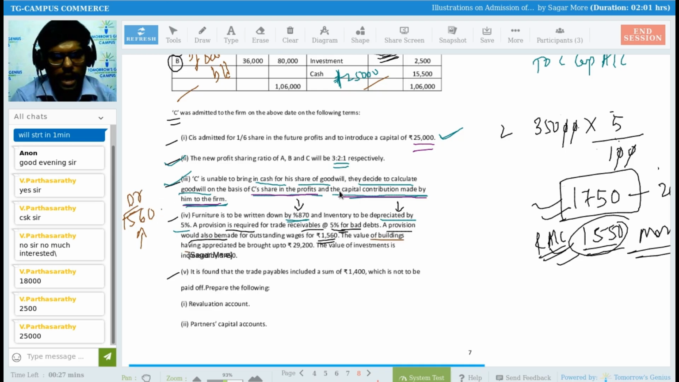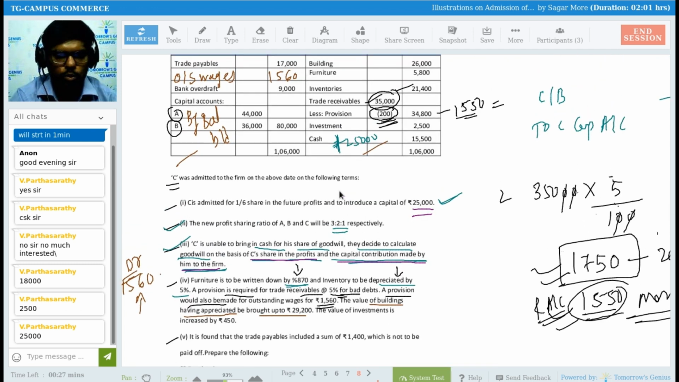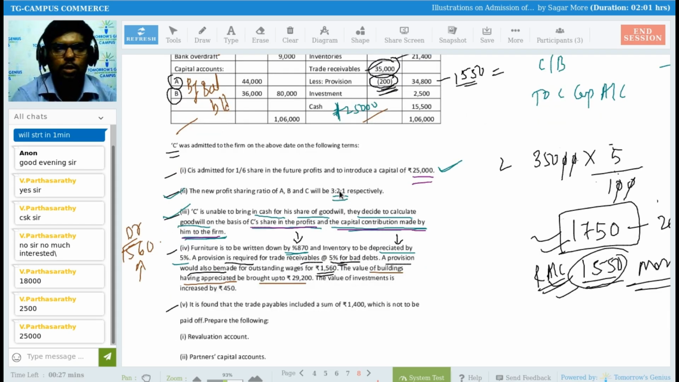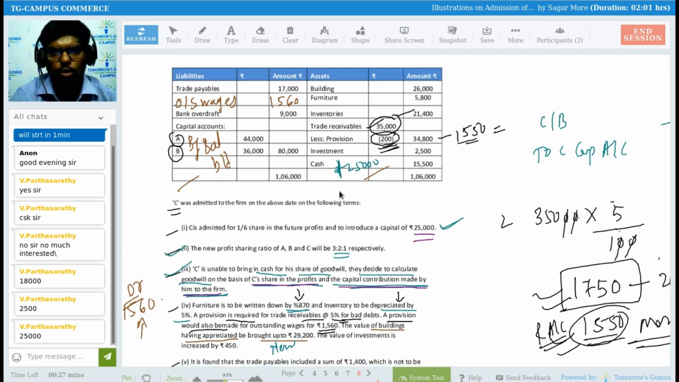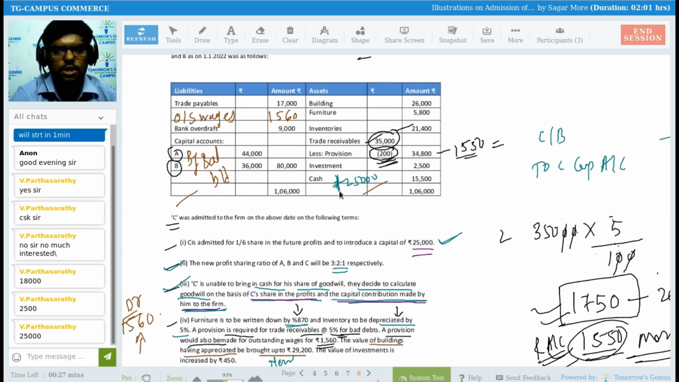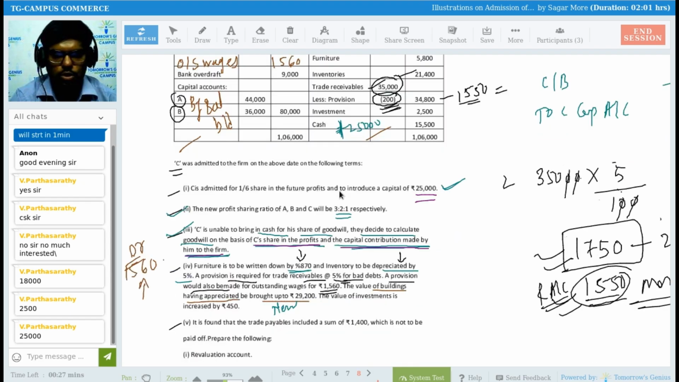Then, the value of building having appreciated be brought up to 29,200. Whenever it says up to, it's nothing but the new value, right? Once again, read: the value of building having appreciated be brought up to. Brought up to means new value. So 29,200 is the new value. What was the old value of building? Old value of building was 26,000. Now the value is 29,200.